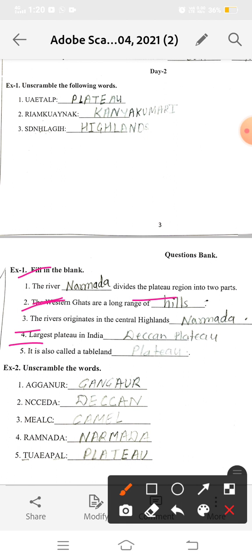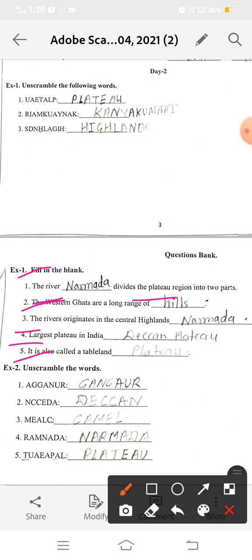Largest plateau. Now the fourth: the largest plateau in India is Deccan Plateau, because the southern plateau of India has two parts. The Narmada river divided our southern plateau into two parts. First is Central Highland and second is Deccan Plateau, and Deccan Plateau covers most of the southern plateau. That is why it is also known as the Great Deccan Plateau of India, or the largest plateau of India.